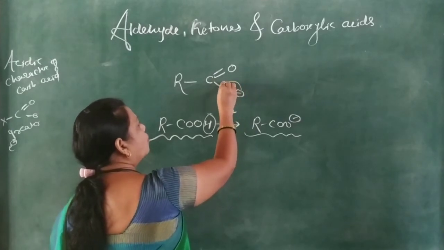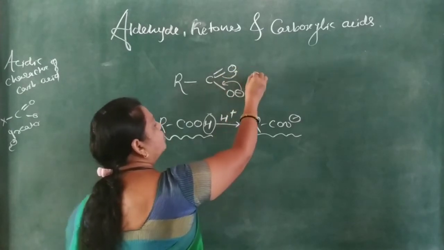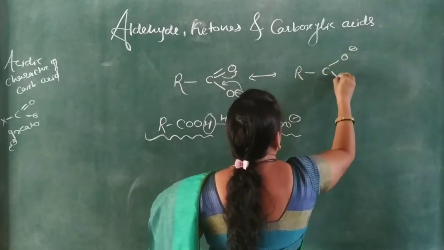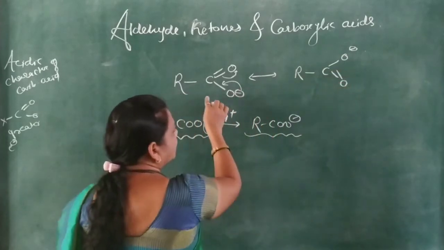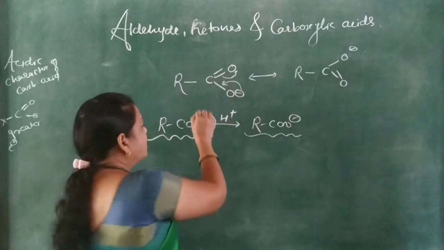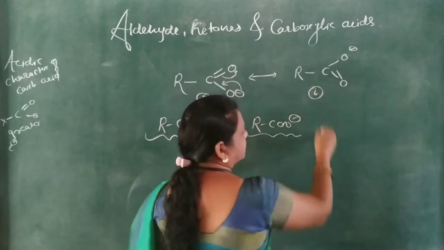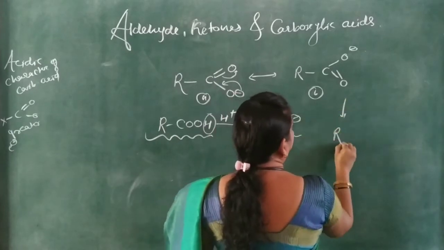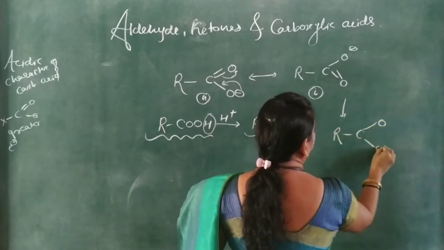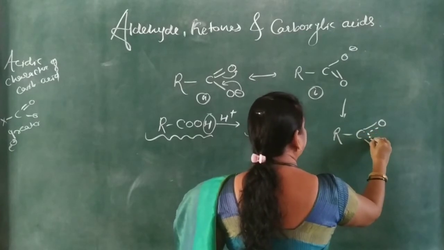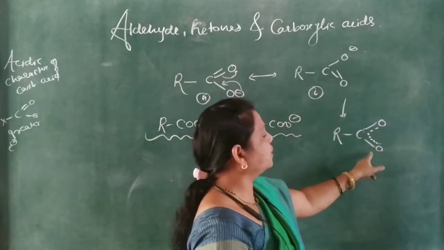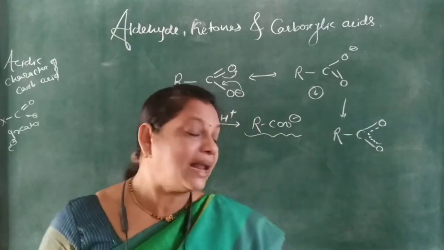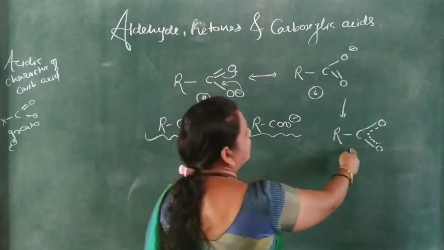If this pair of electrons comes here and the negative charge moves, it gets converted into RC, with this negative and this double bond O. Both are equivalent, this is structure A and this is structure B. In the resonance structure of this carboxylate, the pi electron moves from this oxygen to this oxygen, and we stabilize the carboxylate ion. As it stabilizes the carboxylate ion, it acts as an acid.